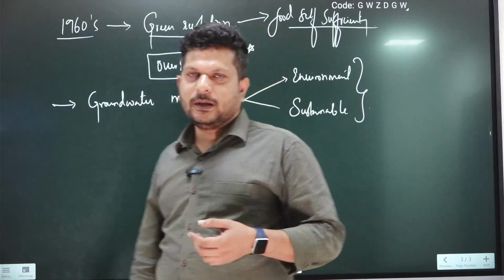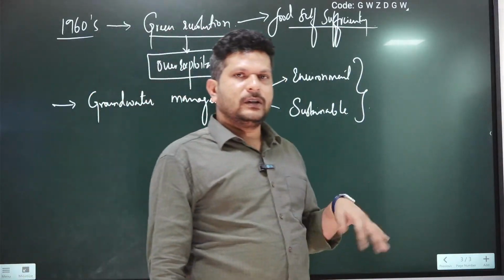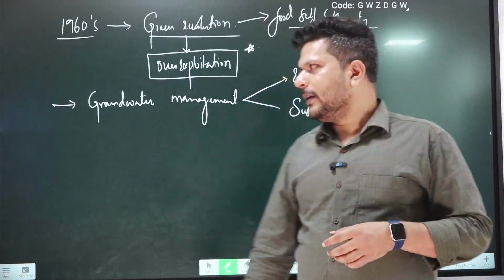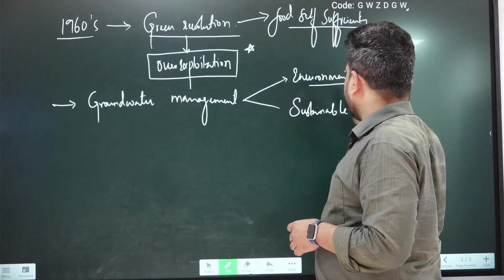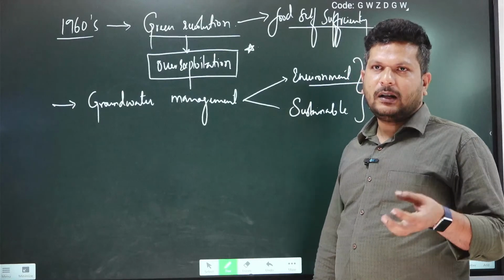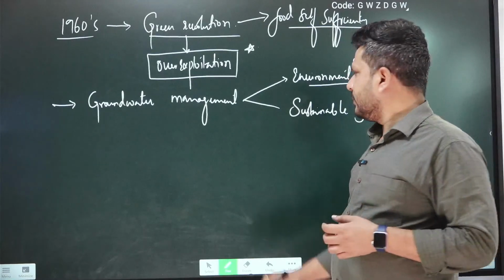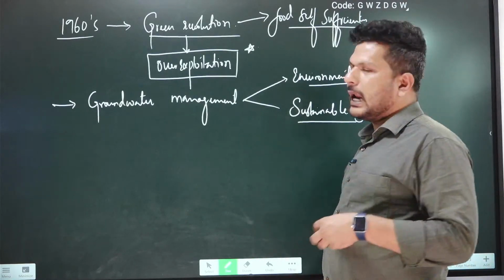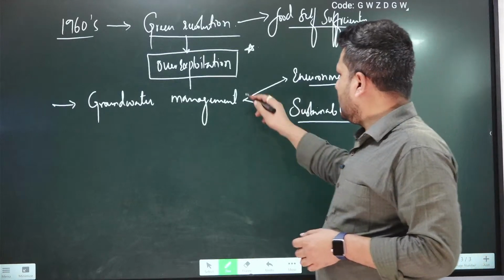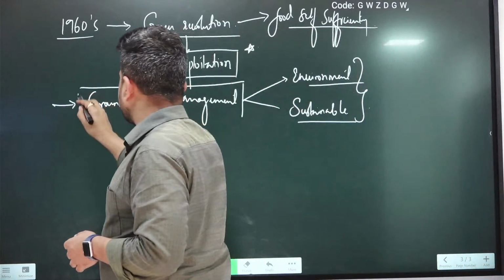We have to keep it alive for our future also. So in order to keep our environment sustainable, along with making our activities sustainable, groundwater management was very much essential.